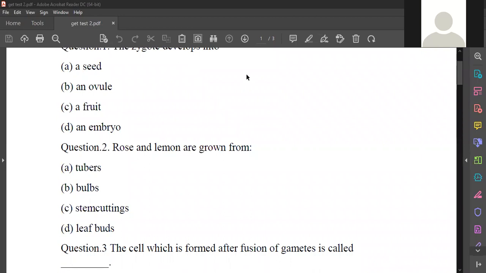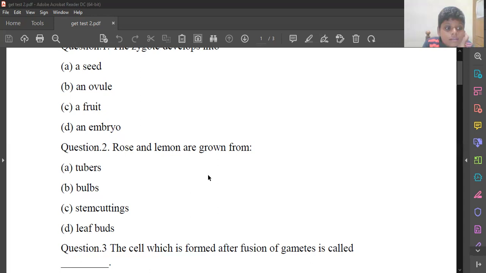Yeah. So what is the answer for the second one? Second one, stem cutting, sir. Can you hear my voice? Sir, it's low. Sir, the answer is stem cutting. Okay, good. Because I didn't hear properly today, I don't know what is my issue or your issue. So that's why I spoke loudly.